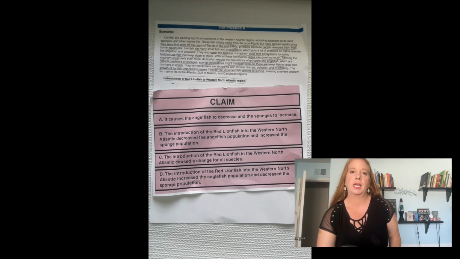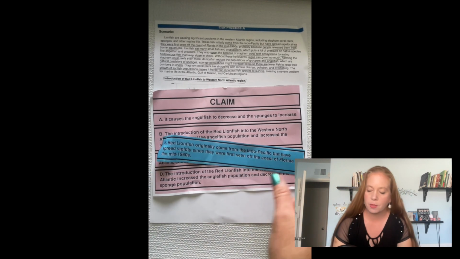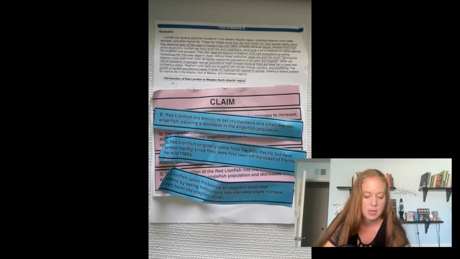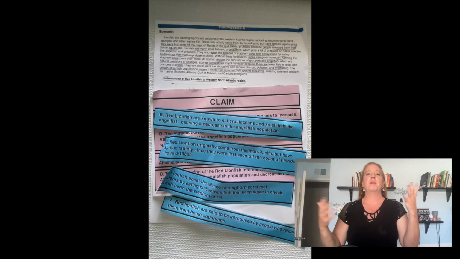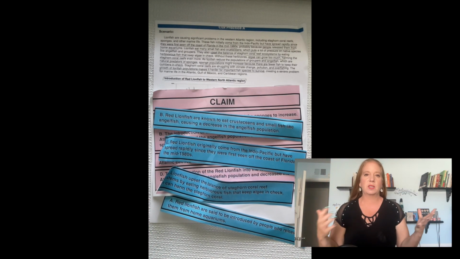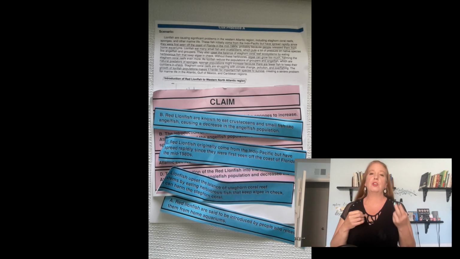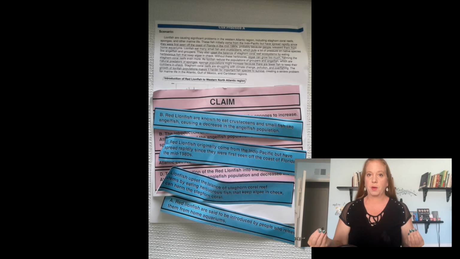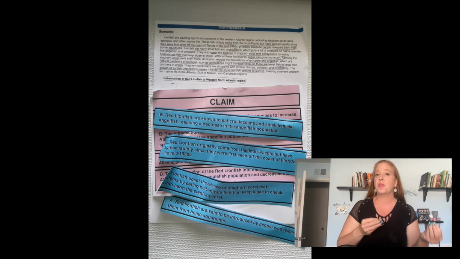Once we have our claim, then I'm going to provide them different evidence choices. And they'll have a lot of different ones to choose from. And again, they're going to be looking at them. I have probably about 6 to 8 choices of evidences. And I want them to choose 2. The 2 best evidences that support the claim. Notice I said the best, because some of the evidence that I'm providing for them actually would work, but they wouldn't work as well as another one.